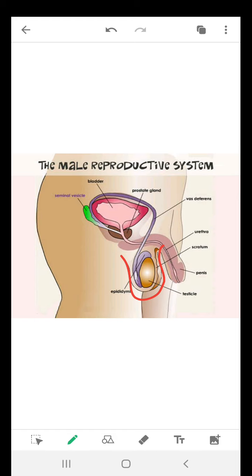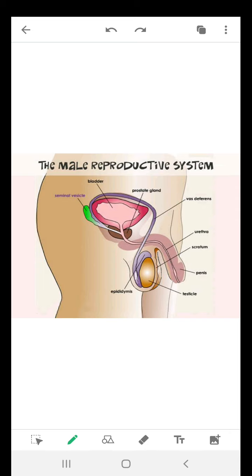This temperature is suitable for the formation of sperms. That's why the testes lie outside the abdominal cavity. This is the reason behind it.